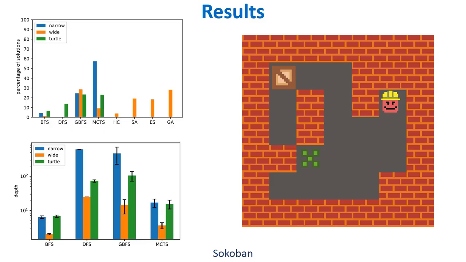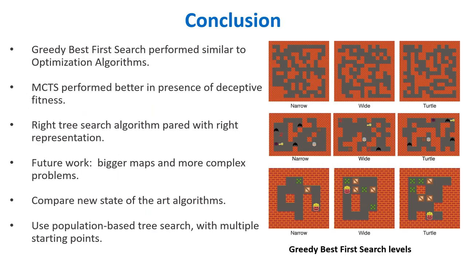Because of this kind of heuristics, greedy best first search might waste time searching in those branches which lead to unsolvable levels, while the random rollout helps MCTS to avoid these types of branches and helps it perform better.